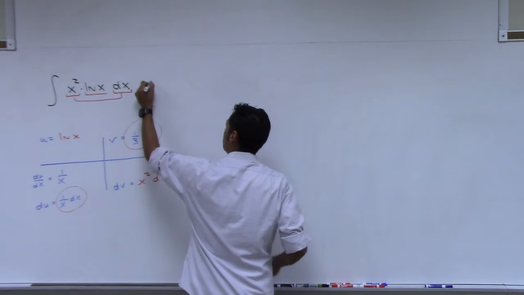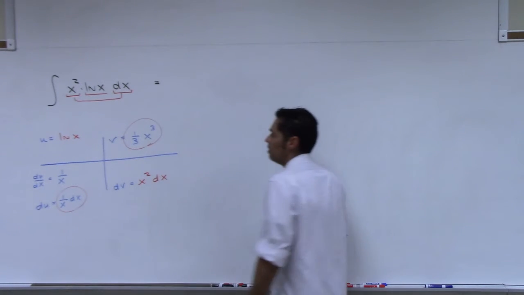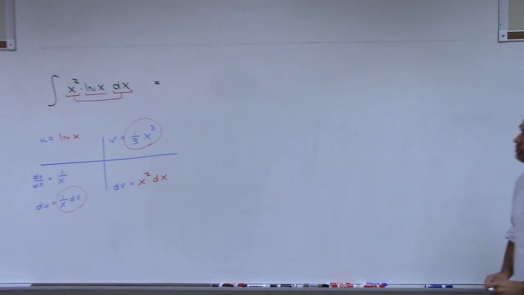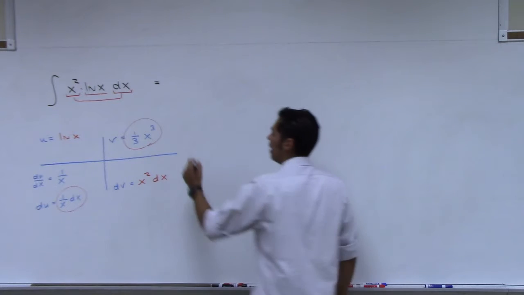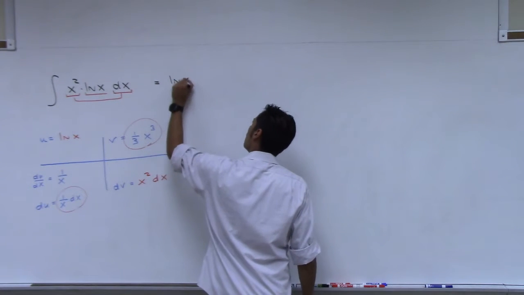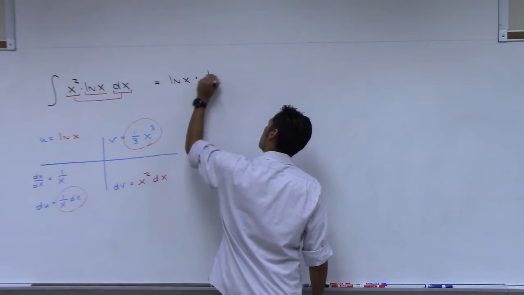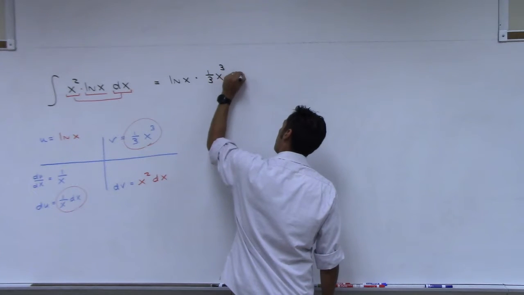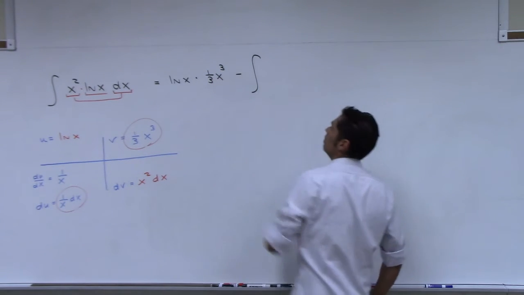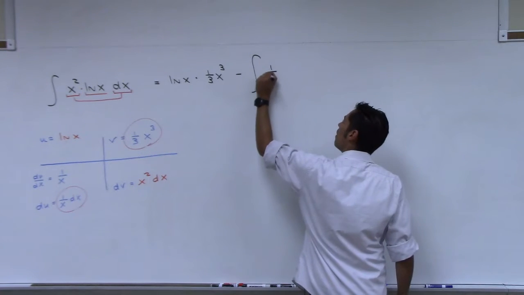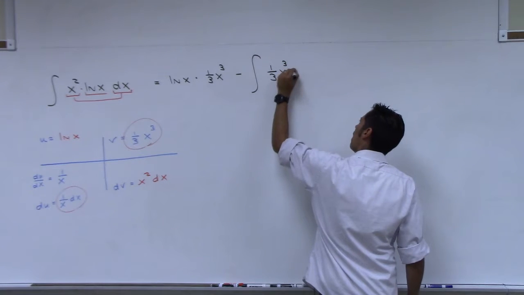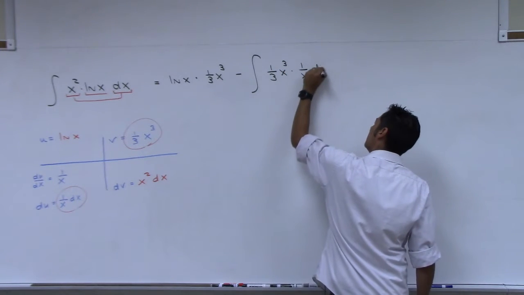This integral becomes what? uv, right? So what do I write down here? ln x times 1/3 x cubed, okay, minus integral, and then v du. So 1/3 x cubed times 1 over x dx.